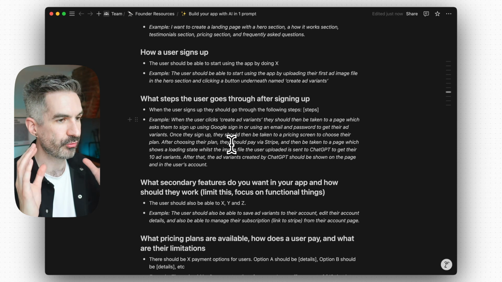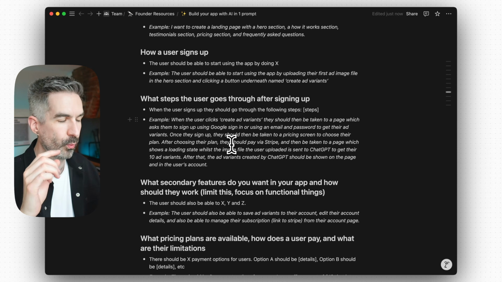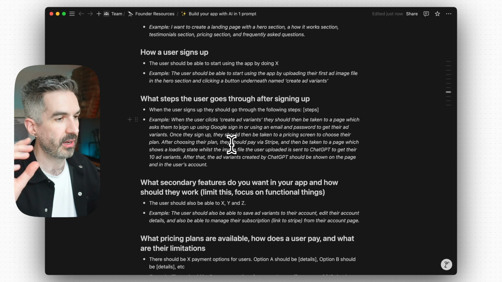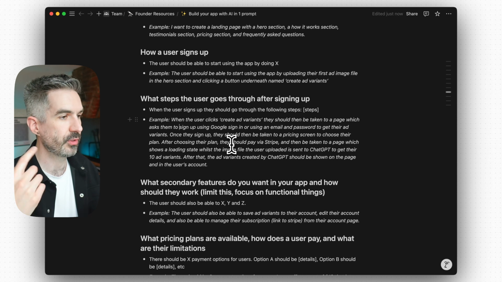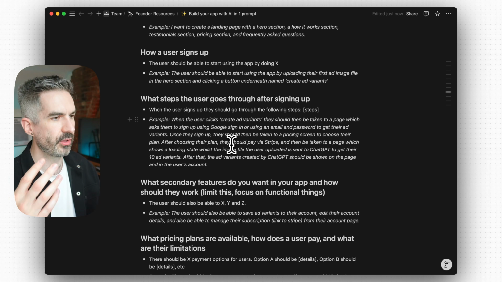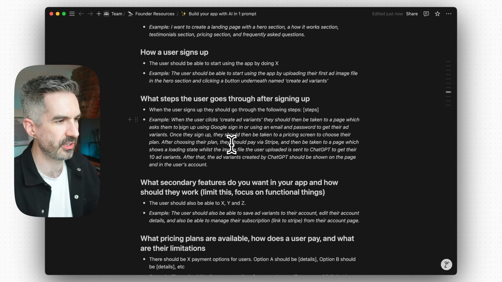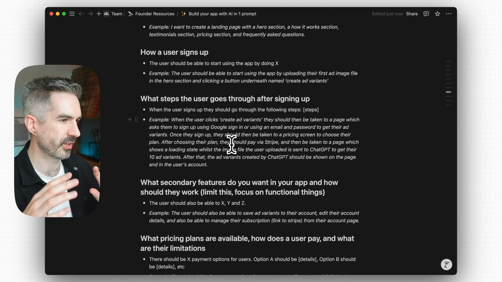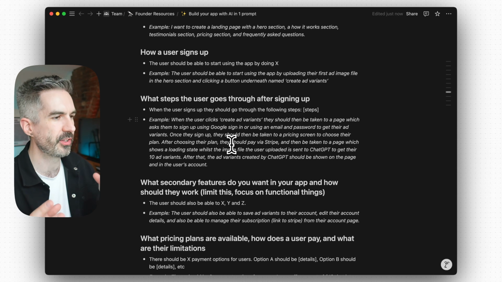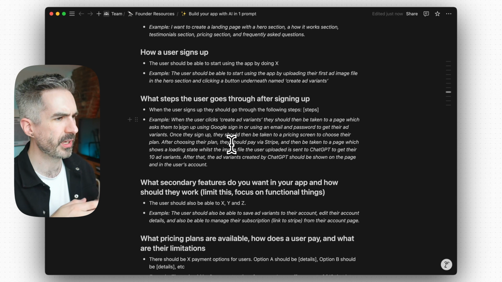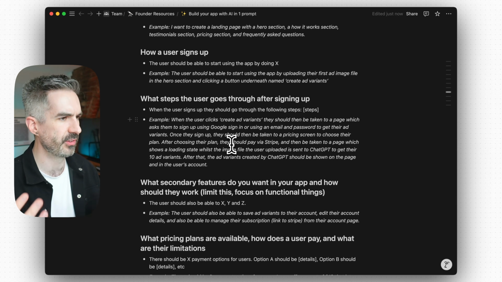Again, I think this is really good to get you thinking about what those steps are going to be that a user is going to take after they sign up. You might have an app idea, but you might not know exactly how you want it to work. So this will get you thinking step by step: what am I doing? What does the user do? What do they click? Where do they go? How does it work? If you don't know, you can leave some of these bits blank, or you can actually ask these AI tools a lot of the time. You can say, what would be the best way of doing this? And then it will give you some suggestions.